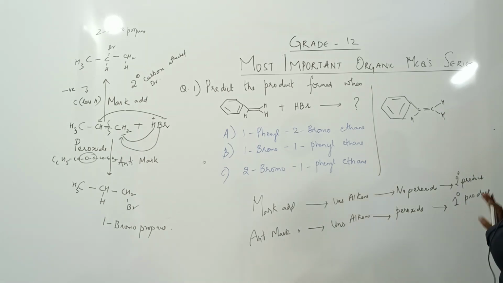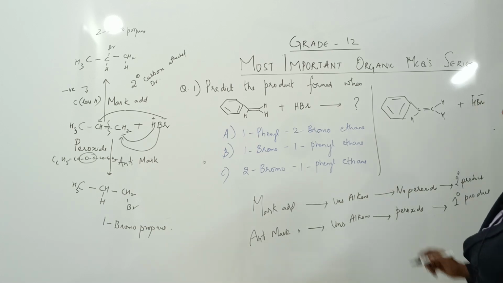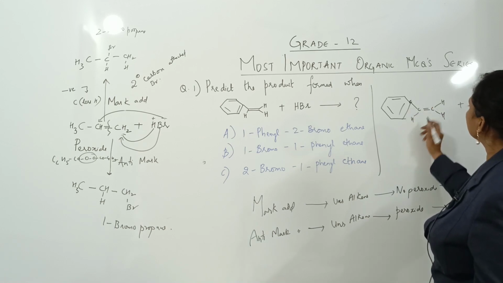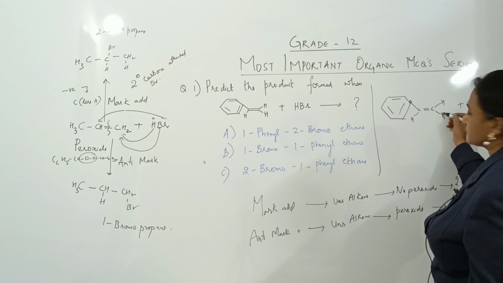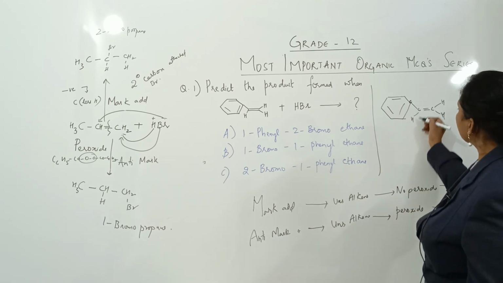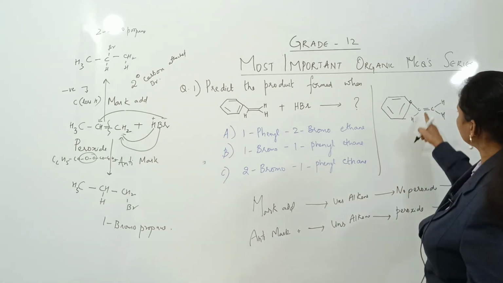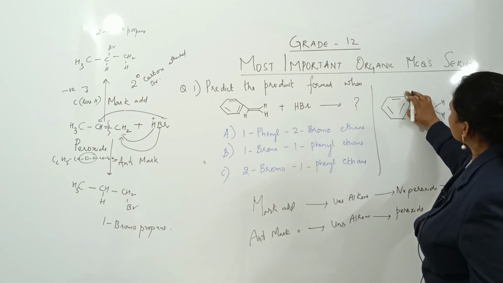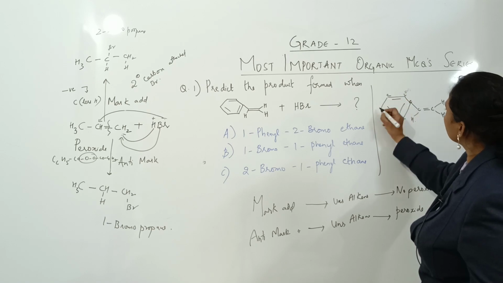Easy, simple. Now what are we adding? HBr is what we are adding, H plus and Br minus. Now you tell me, to this carbon how many hydrogens are there? To this carbon there are 2 hydrogens. To this carbon how many hydrogens are there? Only 1 hydrogen. To this carbon, this is CH2. Now this is carbon. Okay, let us not make the difference.